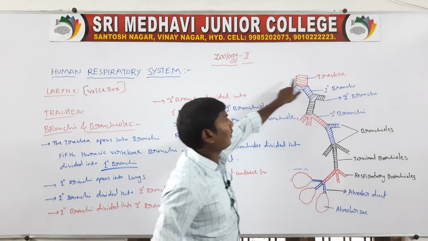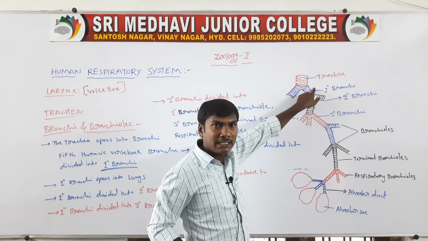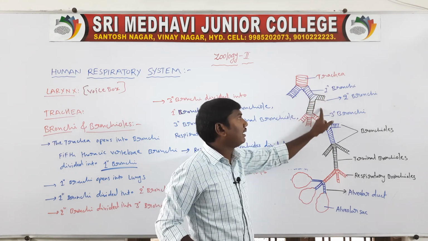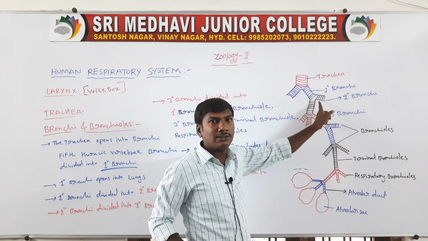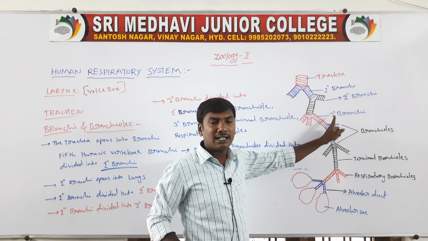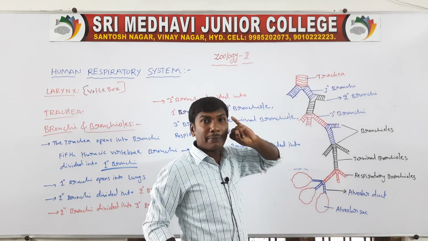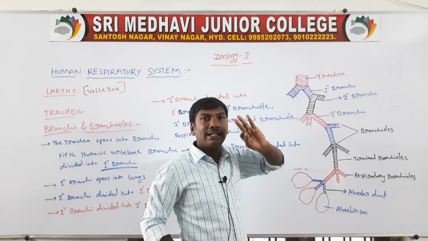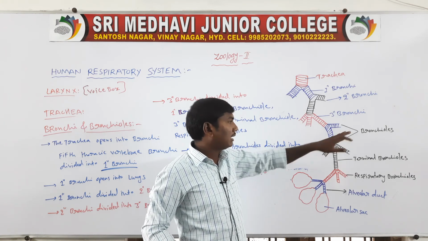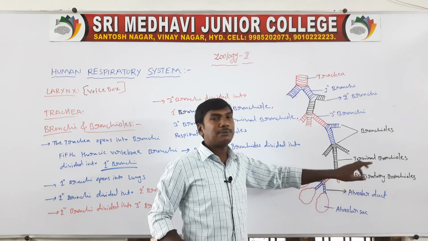First one, the trachea. The trachea continues to the bronchi. The trachea divides into bronchi. The bronchi first divide into primary bronchi, the primary bronchi divide into secondary bronchi, and the secondary bronchi divide into tertiary bronchi. The tertiary bronchi further divide into primary bronchioles, secondary bronchioles, and tertiary bronchioles. The tertiary bronchioles divide into terminal bronchioles, and the terminal bronchioles divide into respiratory bronchioles.